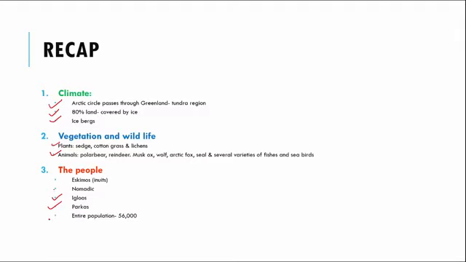And lastly, we saw that the entire population of Greenland was about 56,000, in which Nuuk has the largest population of 15,500, and Holsteinborg has the second largest population of 5,500 people. Lastly, we came across the agriculture and industries where we saw that they do fish processing, they rear sheep in small numbers, and in certain small pockets which are eligible for farming, they grow potatoes. So, with this, we complete Greenland.